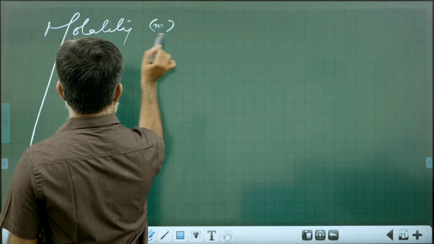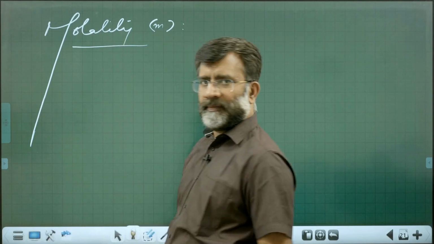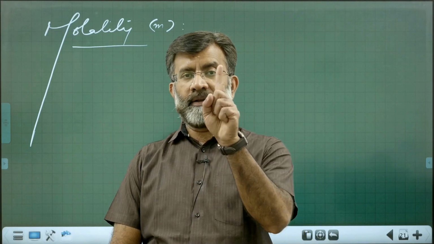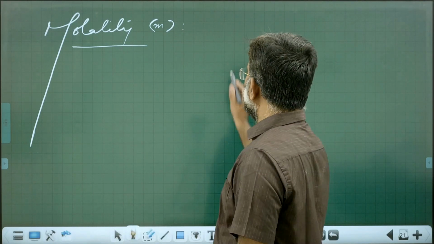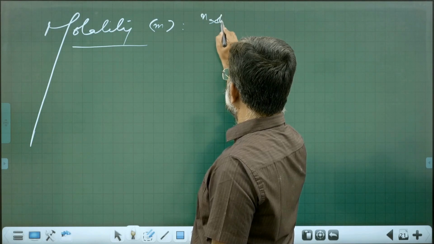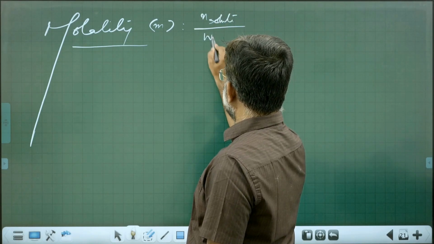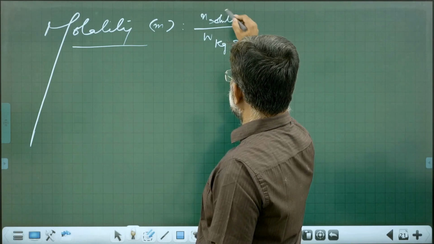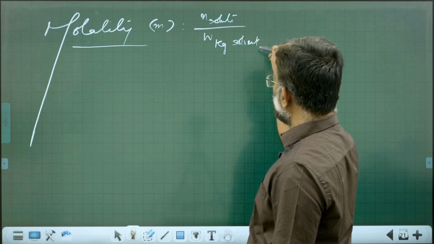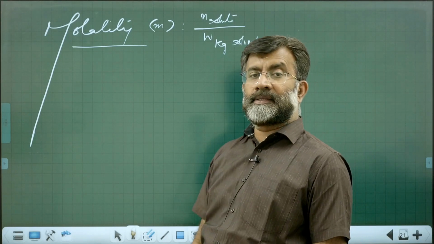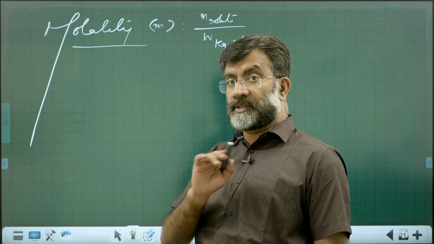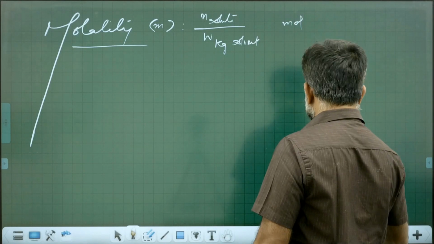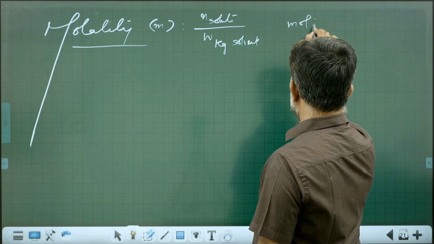Molality, designated by small m. What is molality? It is the number of moles of solute in 1 kilogram of solvent. So, number of moles of solute divided by weight of solvent in kilogram. That is molality, small m. The unit is mole per kg.